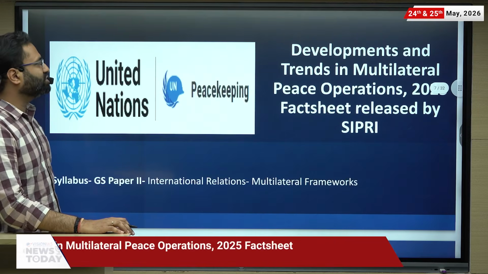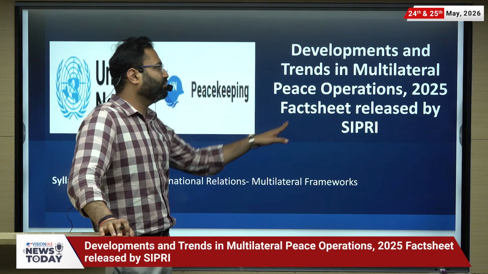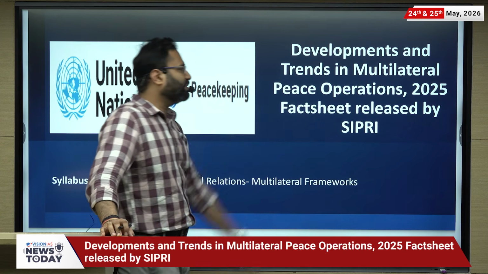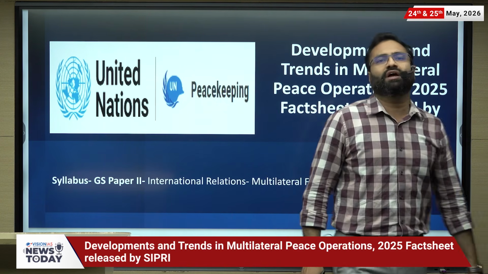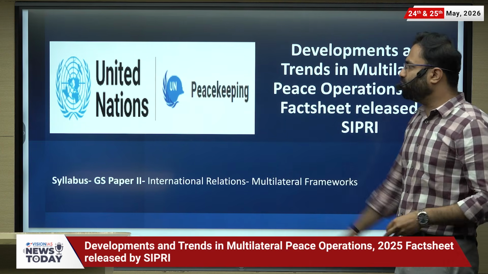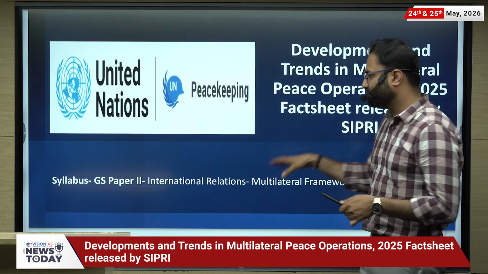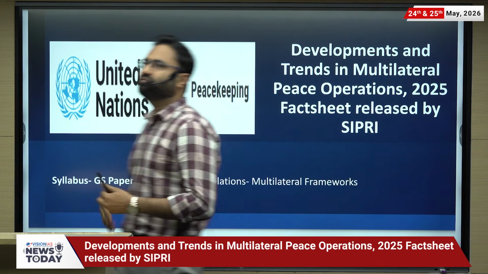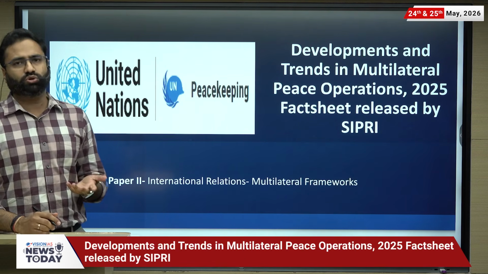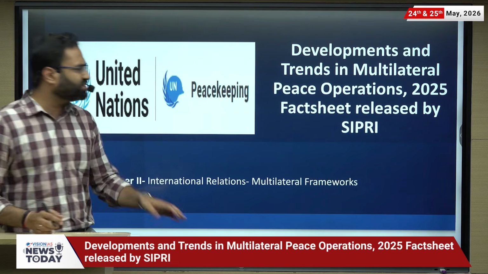Next is the United Nations peacekeeping. So the development and the trends in the multilateral peacekeeping operation 2025, which is a fact sheet released by SIPRI, the Stockholm International Peace Research Institute. From the perspective of GS paper 2, the entire peacekeeping aspect is important because of multilateral frameworks. Also, we are talking about the United Nations at 80, so that's why this is an important article.